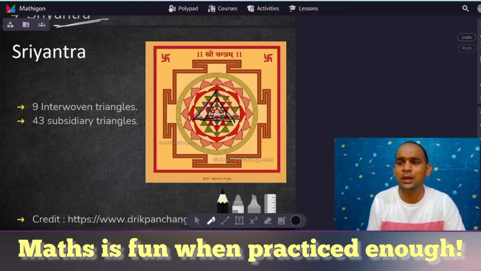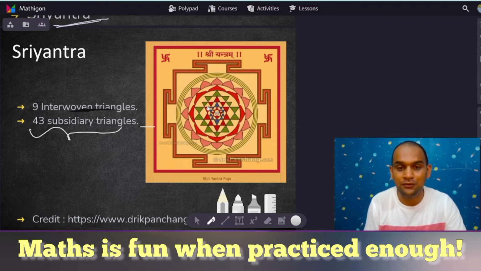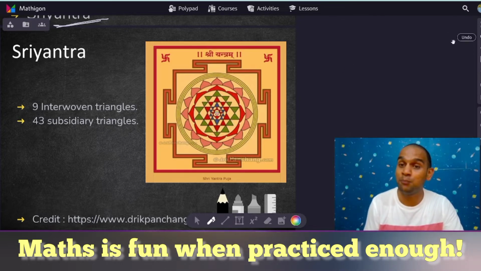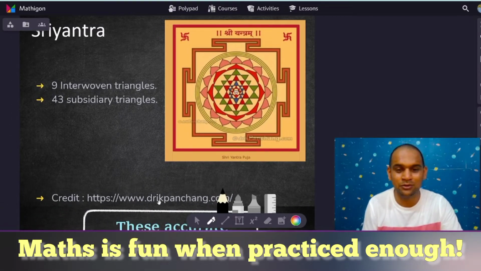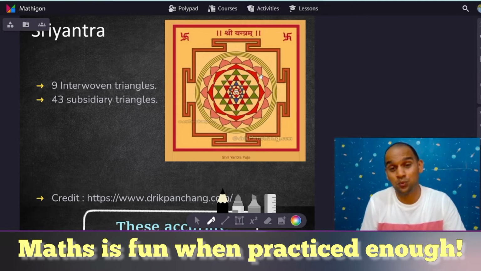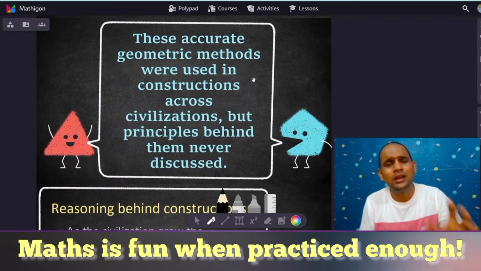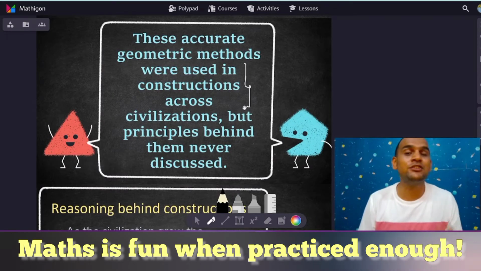So when you study this shape very, very carefully, it shows you that there are 9 interwoven triangles, and because of these 9 interwoven triangles, there are 43 subsidiary triangles woven in it. So that's how great a precision of geometry they had with polygons. And as you can see, different polygons are also involved. Now, this picture has been taken from adrikpanchang.com. This is not a picture made by me, but yes, this was one of the geometric constructions used in ancient India.